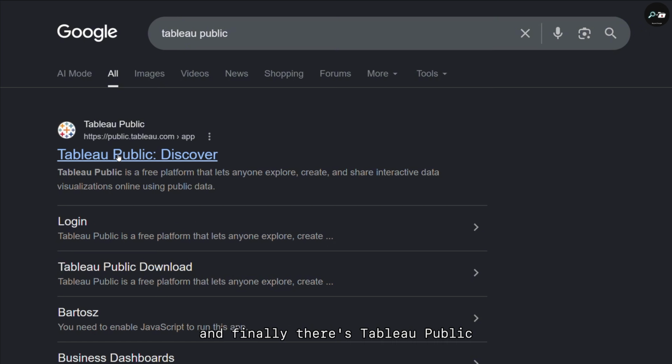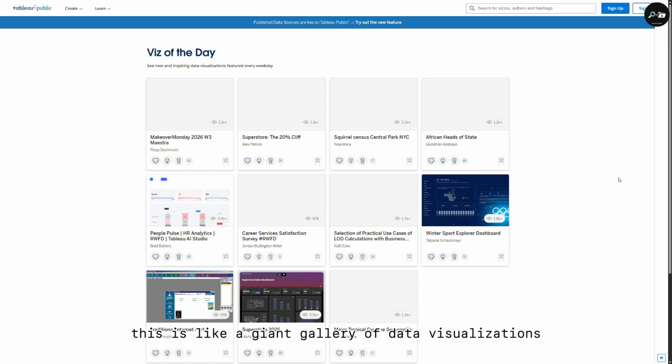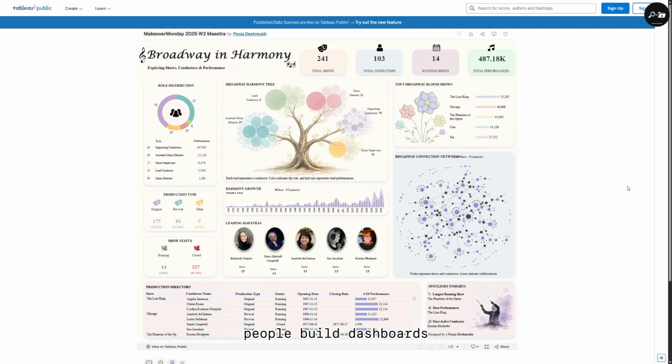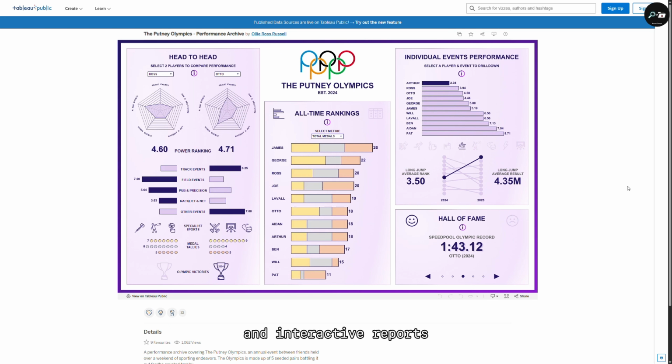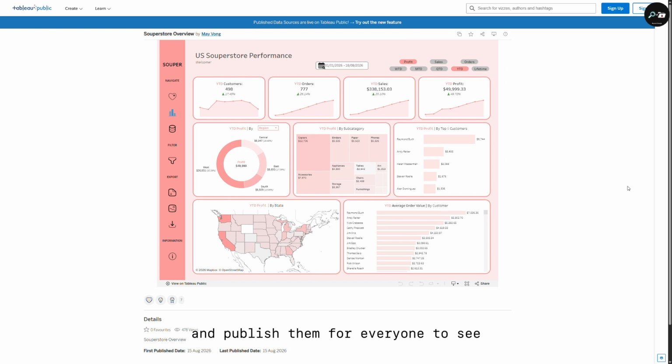And finally, there's Tableau Public. This is like a giant gallery of data visualizations. People build dashboards, maps, charts, and interactive reports, and publish them for everyone to see.